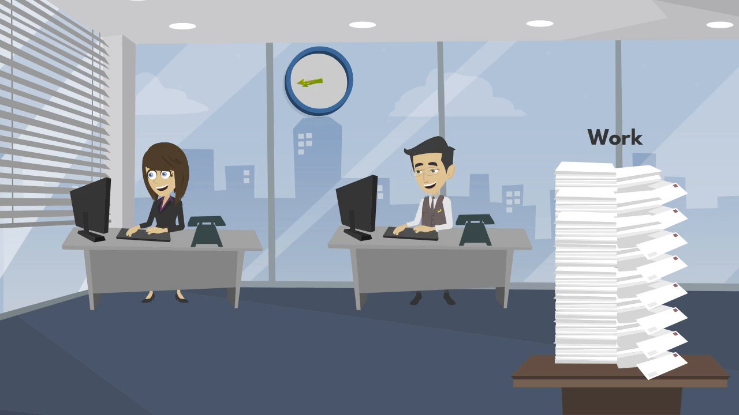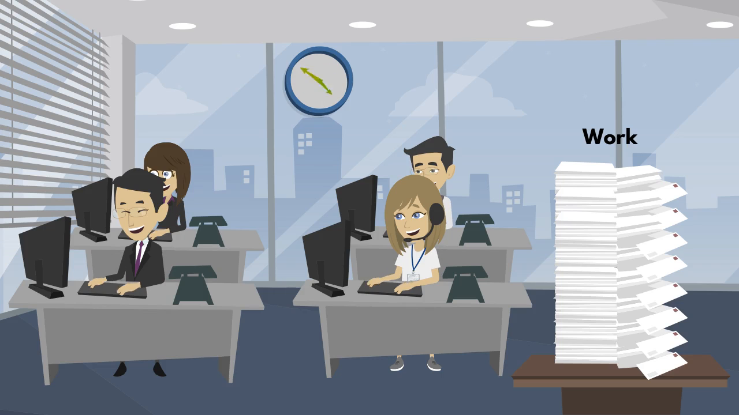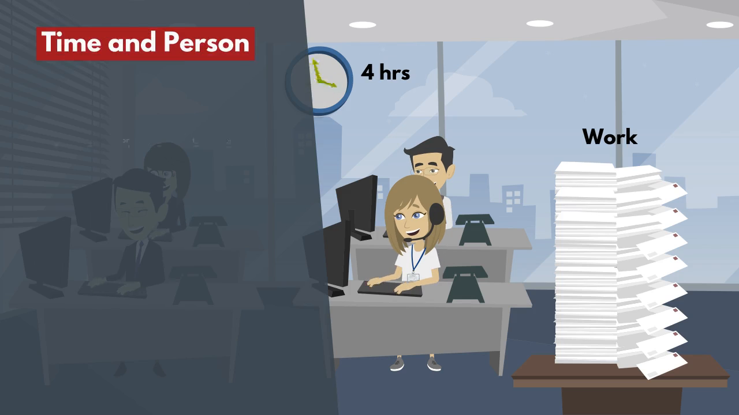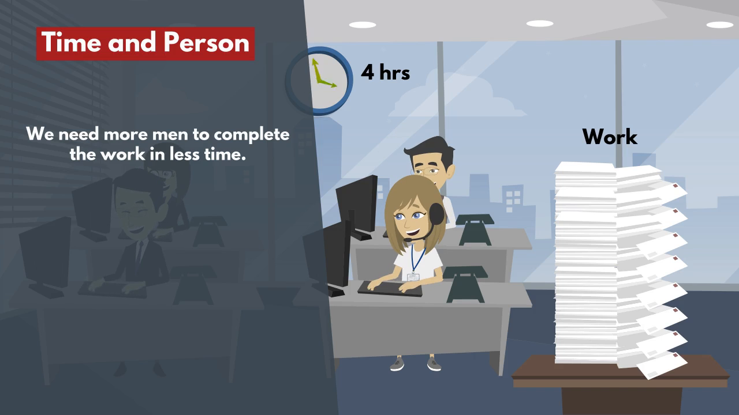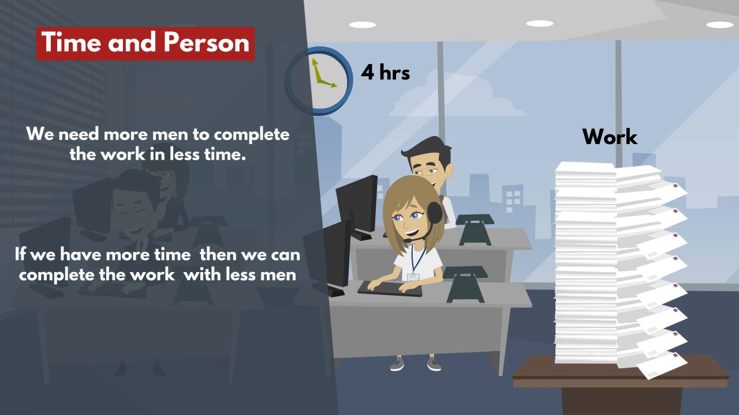Here, there are 2 employees trying to complete the work in given time. If 2 employees work on a certain time, it takes 8 hours for them to complete the work. And here, there are 4 employees to complete the given work. And they complete it in 4 hours. So, we need more men to complete the work in less time. That is, if we have more time, then we can complete the work with less men.